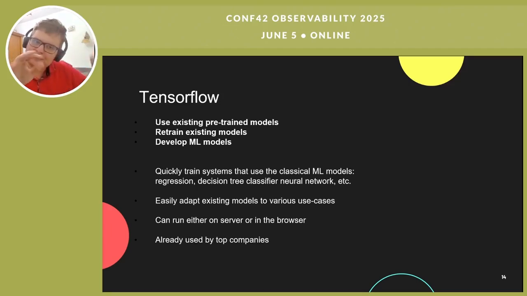What I told you here, you might think that I'm repeating myself when I said I can use existing pre-trained models or I can retrain existing models. You say, isn't it the same? Not really. I can take an existing model already built by Google, by Amazon, by Meta, by Adobe, or by whatever other huge company, and use it if it's free. They're usually published. Some of them are published on Hugging Face, one of the most common websites. Or I can take that model and simply put it in TensorFlow and use it for my application. If you go on the TensorFlow website, you can see that. They're already using hundreds of them.